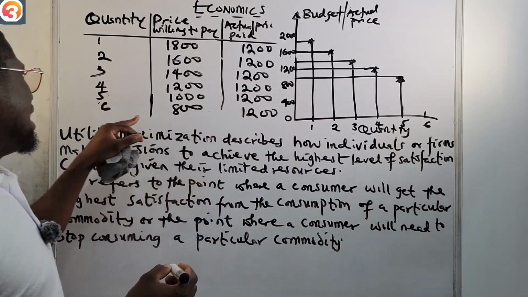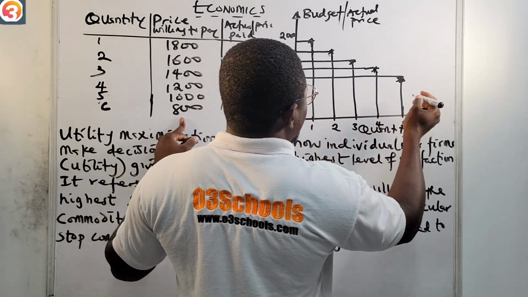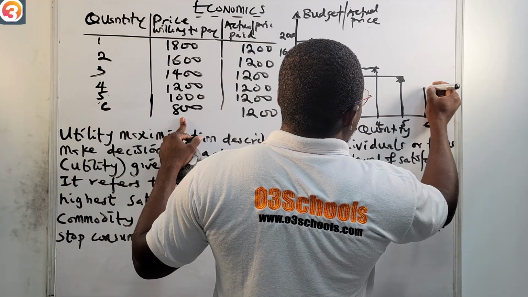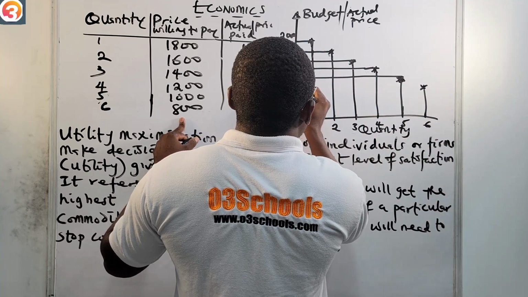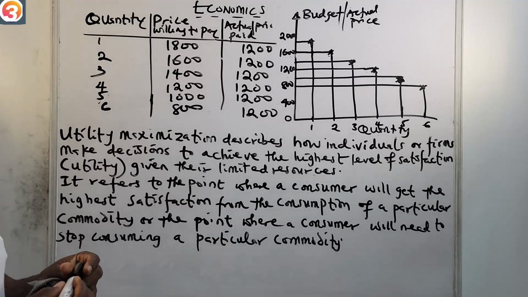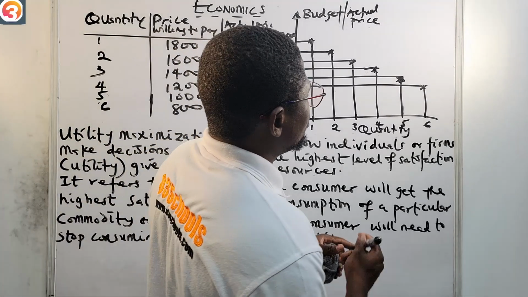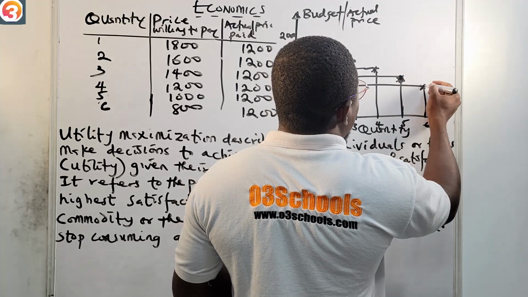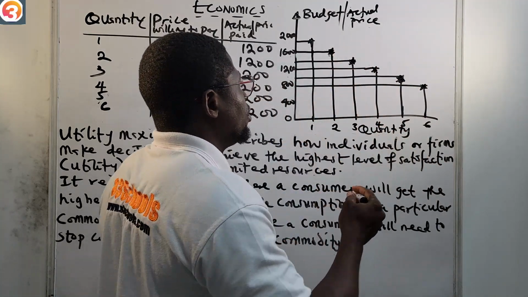That's at 5. Then at 6, 800. Look at 6 here, look at your 800. You can take it up. 800 is somewhere here, so we can join them together. Please pardon the way I'm doing mine because of space. So these are our points here, here, here, here, here. Now we can join.